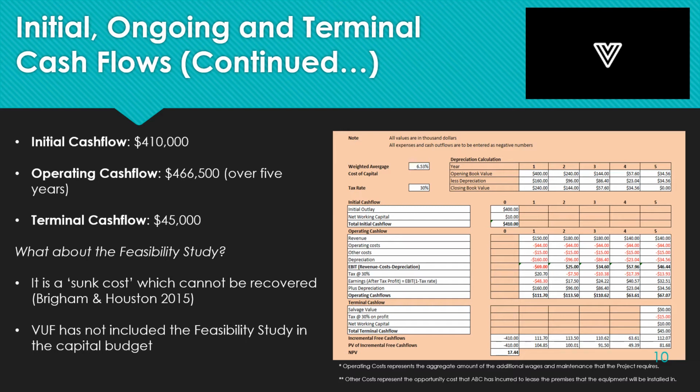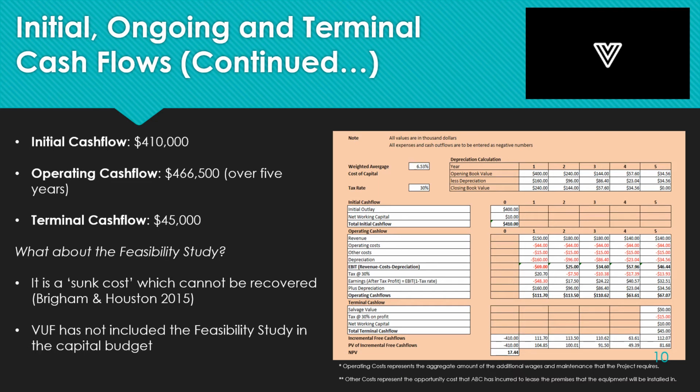The terminal cash flow for the project includes the salvage value of the machinery, which is $50,000, tax paid on the salvage value, which is $15,000, and the return of working capital originally invested, which is $10,000. The project's terminal cash flows are $45,000.